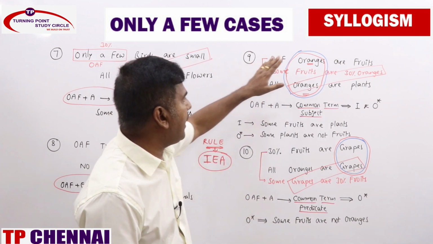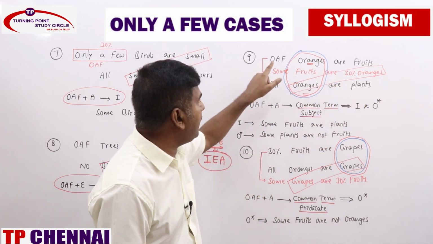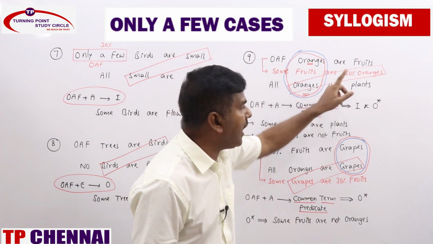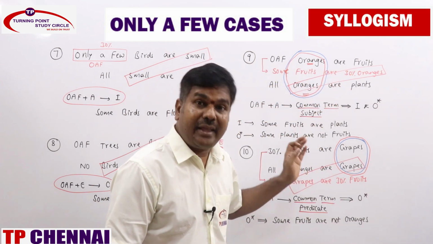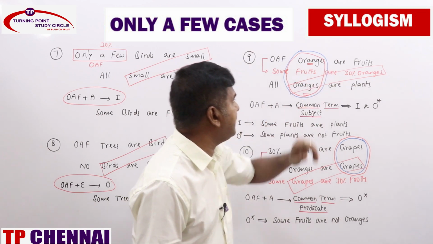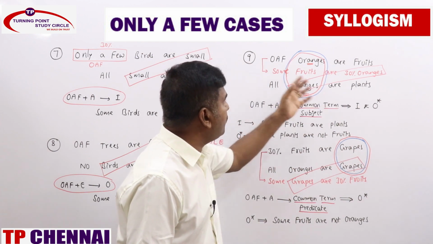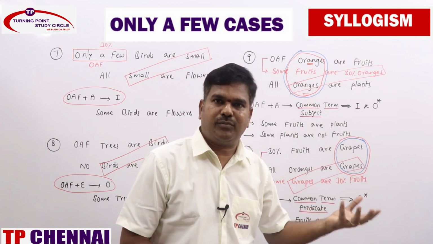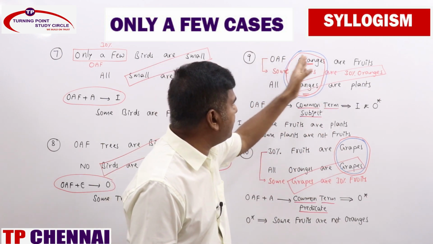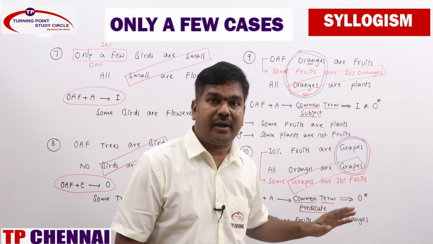Now, only a few oranges are fruits, all oranges are plants. Converting only a few oranges are fruits, what will you get? Some fruits are oranges, you can tell, but to mention exactly, we need to tell some fruits are 30% oranges, because only a few oranges are fruits. So some fruits are only a few oranges, you can tell. Or if you make it as 30% oranges are fruits, some fruits are 30% oranges. Like that also you can tell.